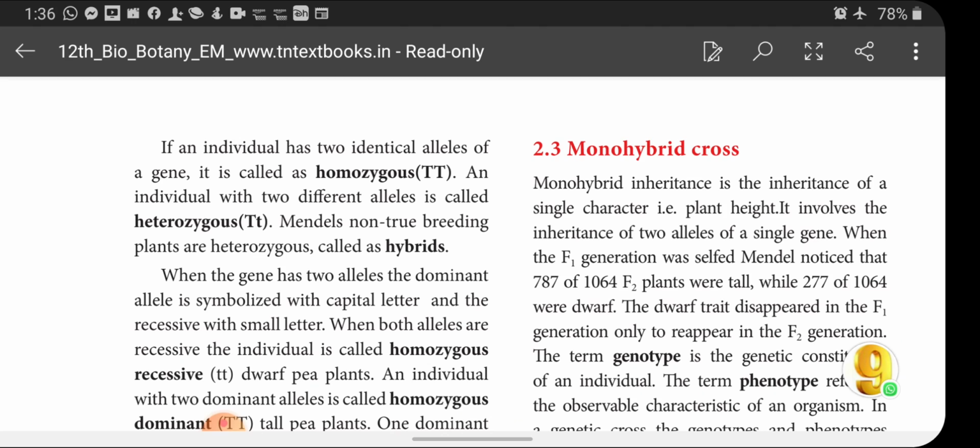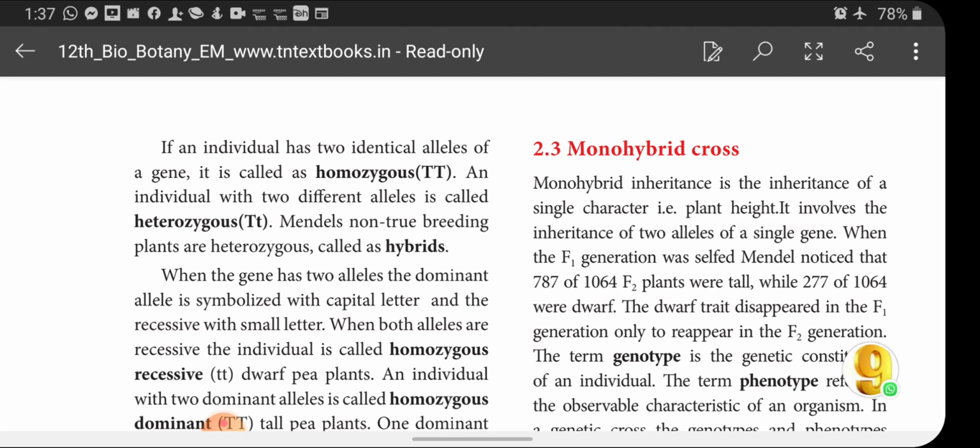Mendel observed seven contrasting pairs of characters, each with two alternative forms. Stem height has tall and dwarf. Flower position has axillary and terminal.